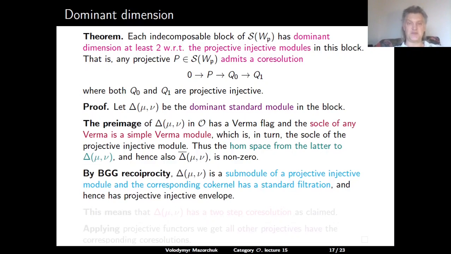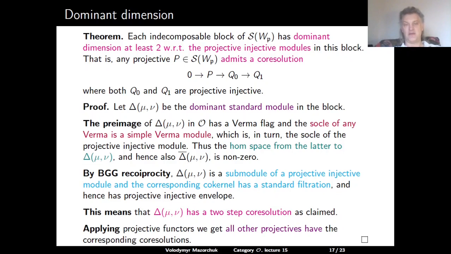By the BGG reciprocity, it means that our dominant standard module is a submodule of the projective-injective module, and the corresponding cokernel has a standard filtration. In particular, the cokernel must have a projective-injective envelope. So this means that our dominant standard module has a 2-step co-resolution by projective-injective modules as claimed.